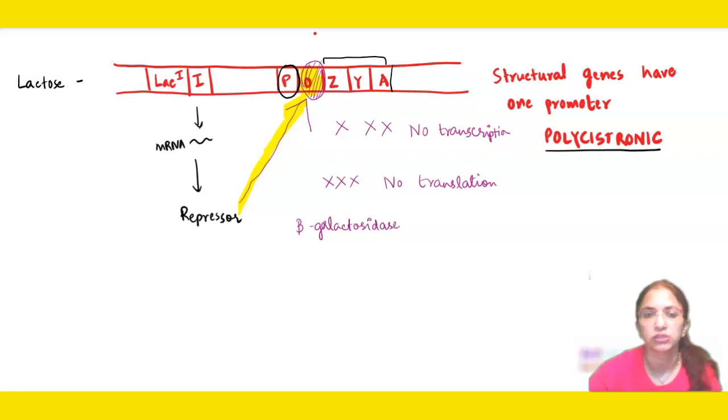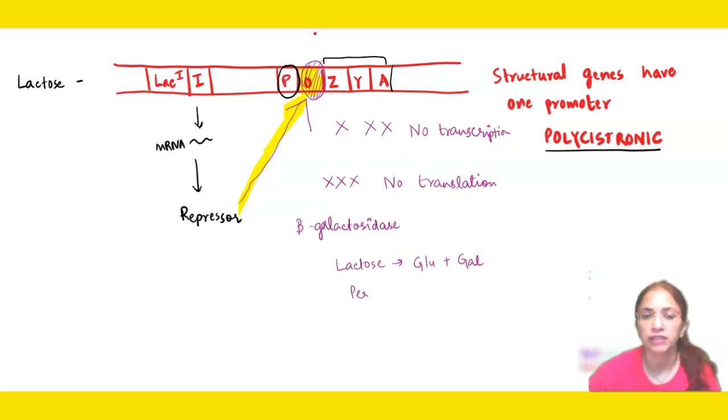the structural gene Z, this enzyme will actually convert the lactose into glucose and galactose. Remember, whenever bacteria has to use this disaccharide, it has to be broken into the monomers and then only it could utilize it. So beta galactosidase enzyme produced by the structural gene, it will break the lactose.